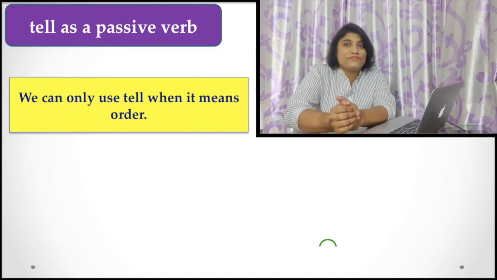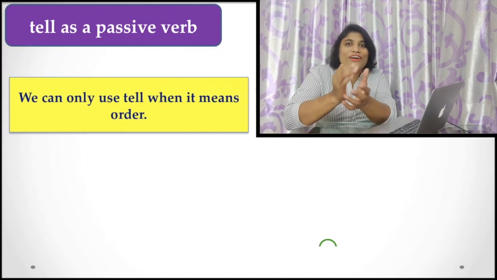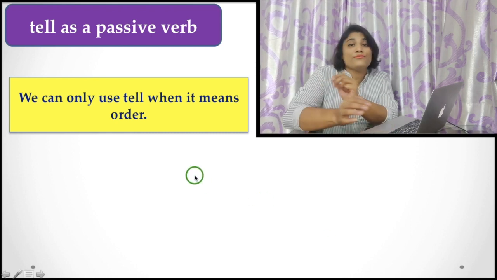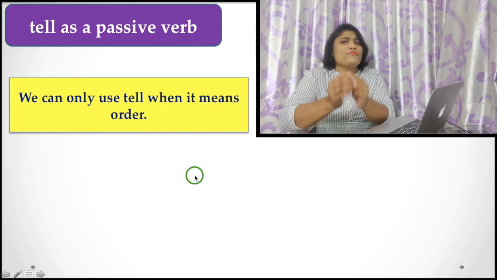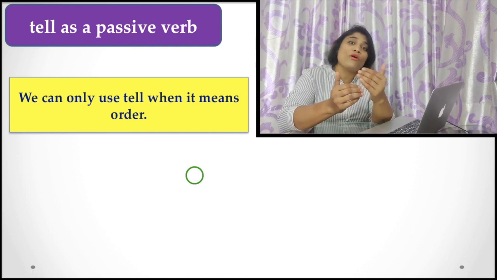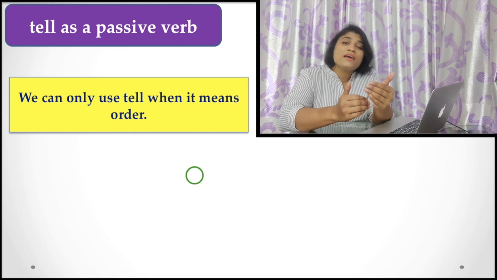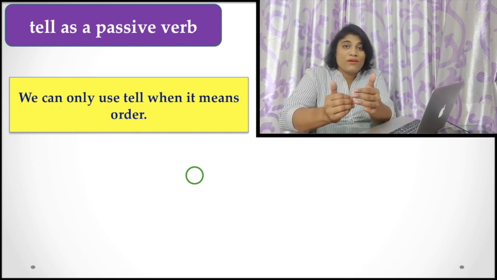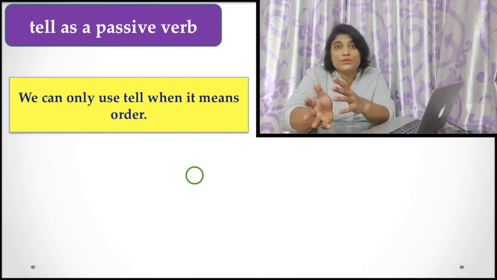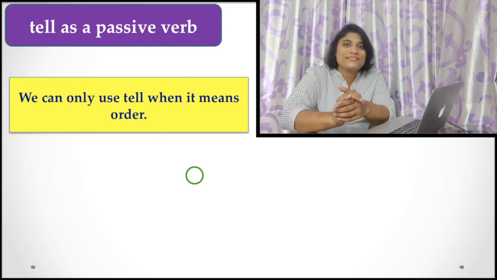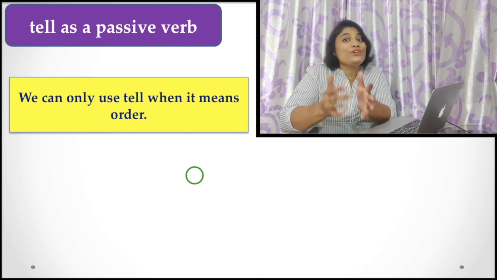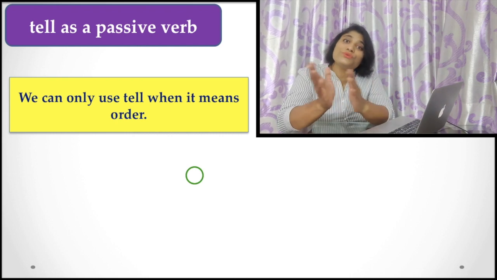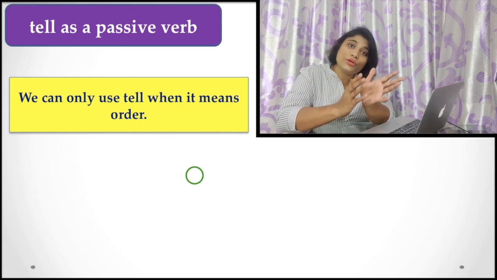Tell as a passive verb. When we are talking about tell as a passive verb, we mean that we ordered something. Sometimes we give an order to someone, but we don't use the verb order. We don't use ordered. We don't say you are ordered to do that. Instead of that, you can say you are told not to do that, or you are told to do that.